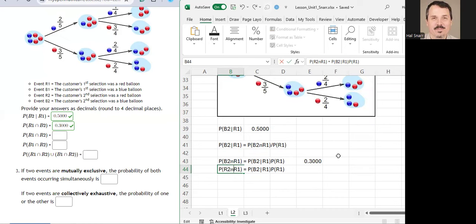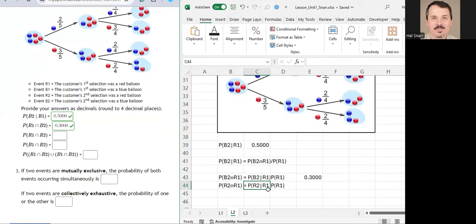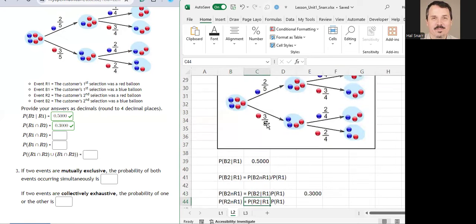Well, we can say that it's R2 and R1, right? It doesn't matter. We're going to change this to R2. And then we have R1 times, yeah, there we go. Okay, so now the probability of R2 and R1 is the probability of R2 given R1, right? Times the probability of R1.